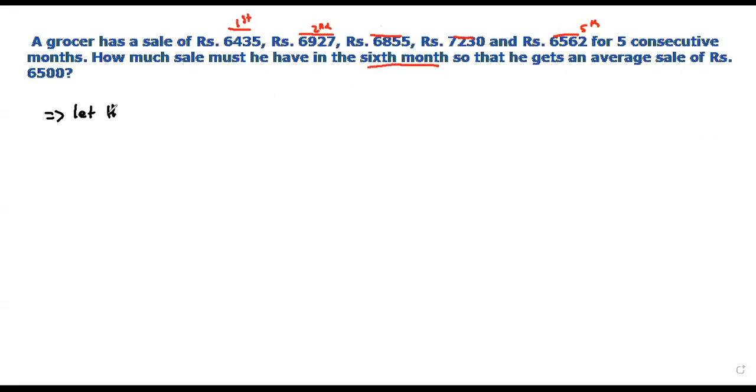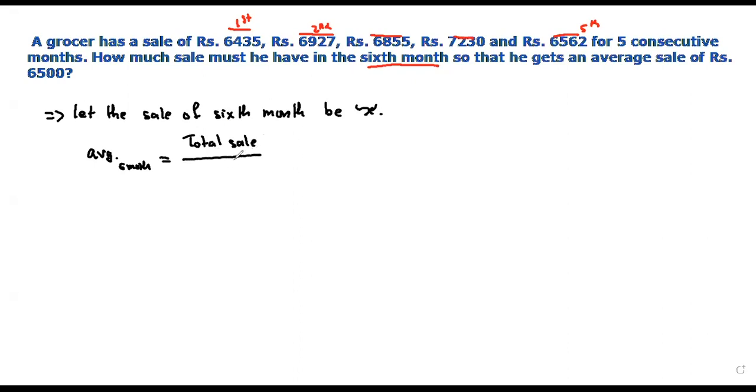So the question is asking us to find the sale of the 6th month. So let the sale of the 6th month be X. The average from the first to the sixth month will be 6,500. So the average of 6 months is given by the formula: average equals total sale divided by number of months.